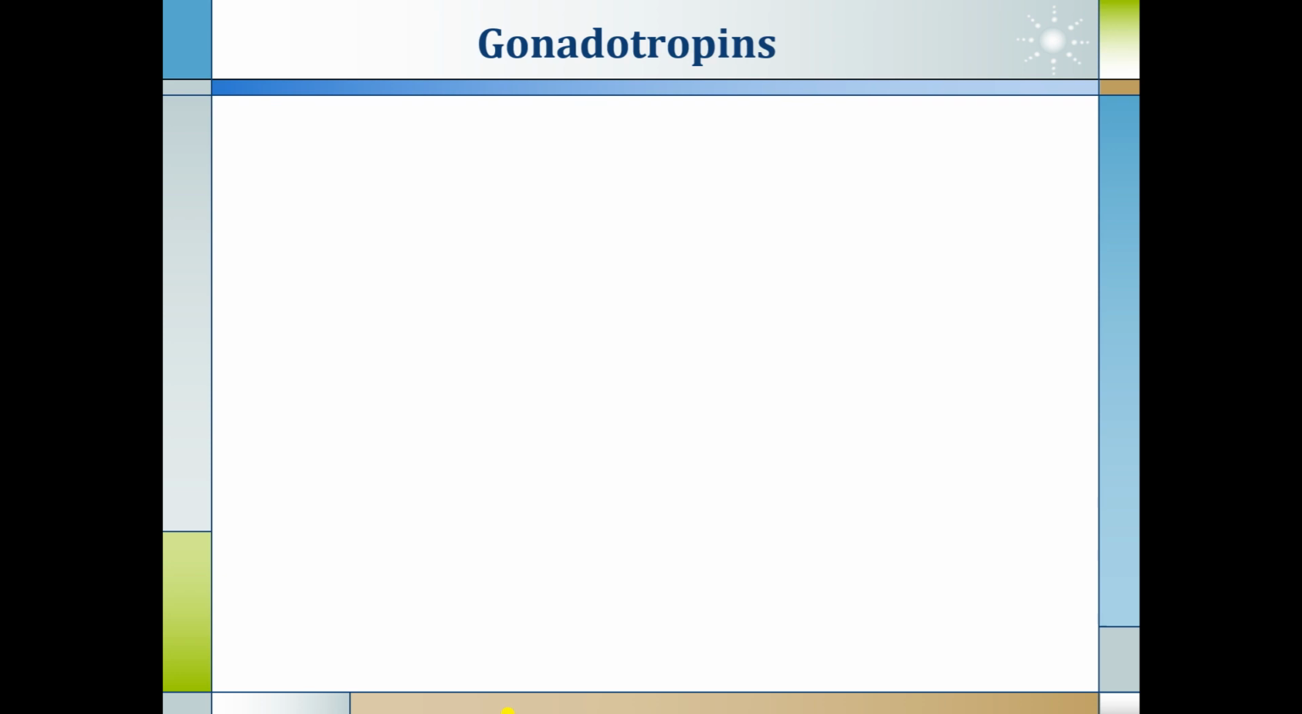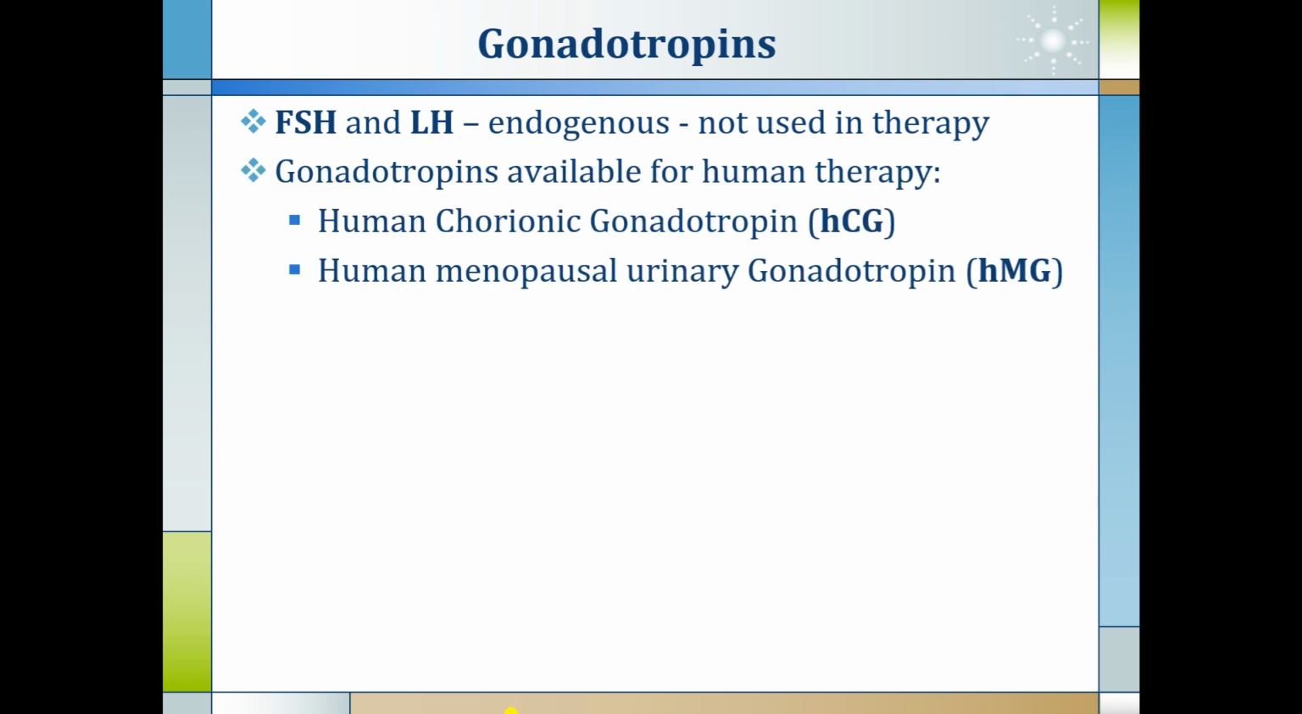Now we see gonadotropins. FSH and LH are endogenous gonadotropins and they are not used in therapy because the preparations are not easily available. Gonadotropins available for human therapy are human chorionic gonadotropin, that is HCG, and human menopausal urinary gonadotropin, that is HMG.